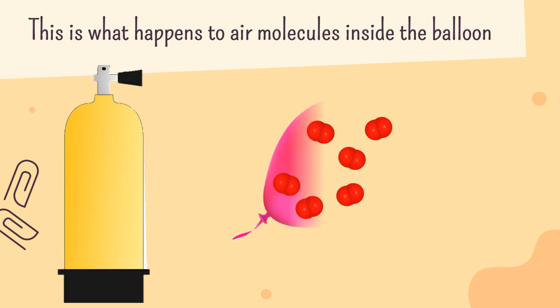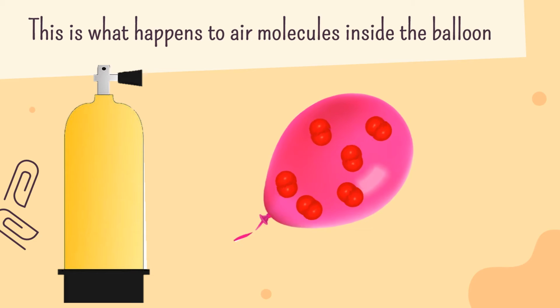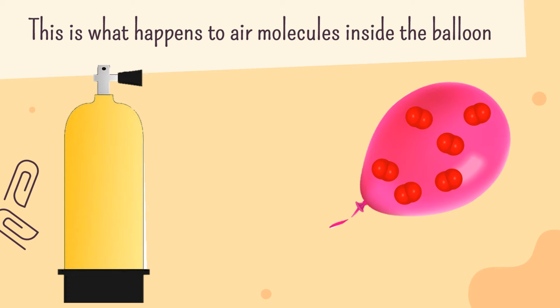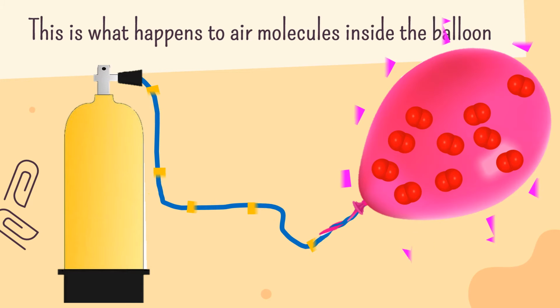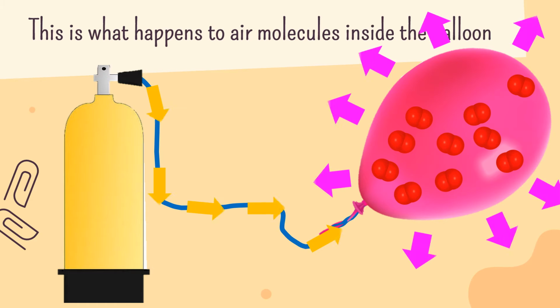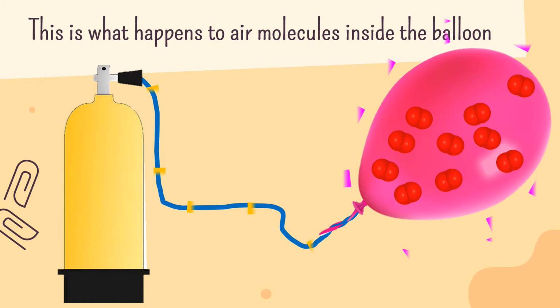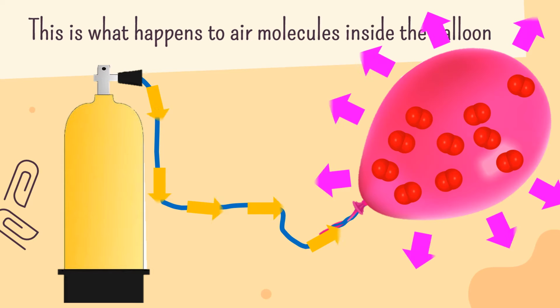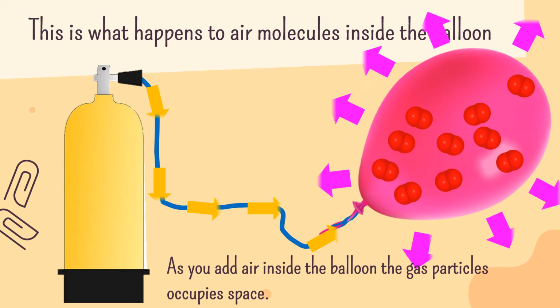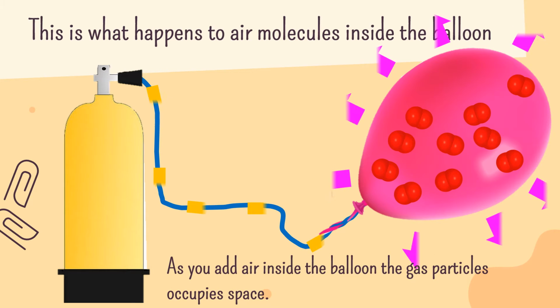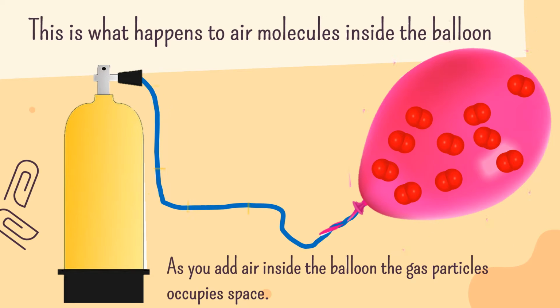The gas inside an inflated balloon occupies a volume. As air is added inside the balloon, the gas requires more space to occupy. As a result, the volume inside the balloon increases and it expands. So, as we can infer, as the amount of gas increases, the volume or space occupied by gas molecules also increases.